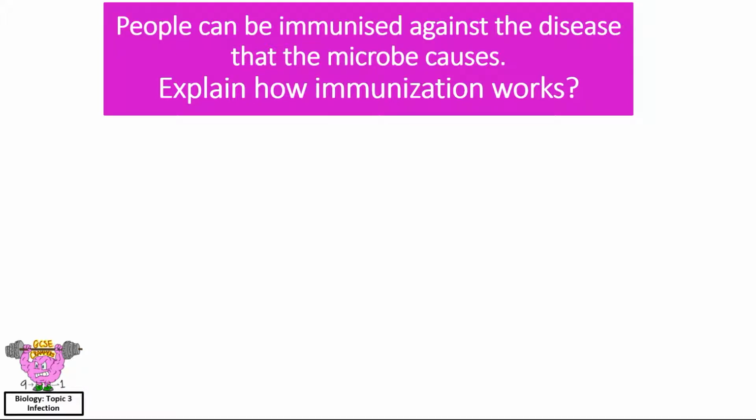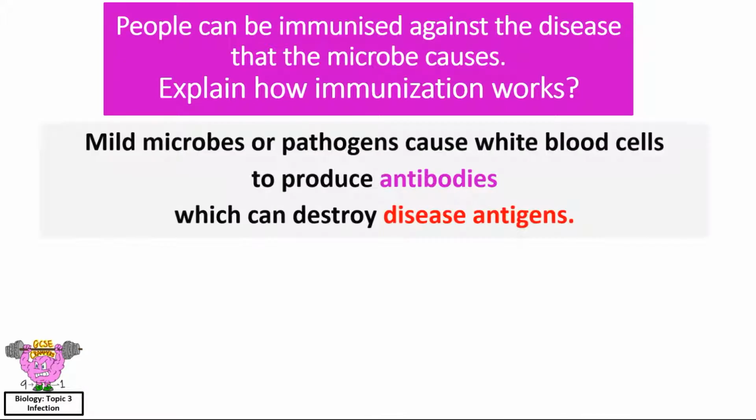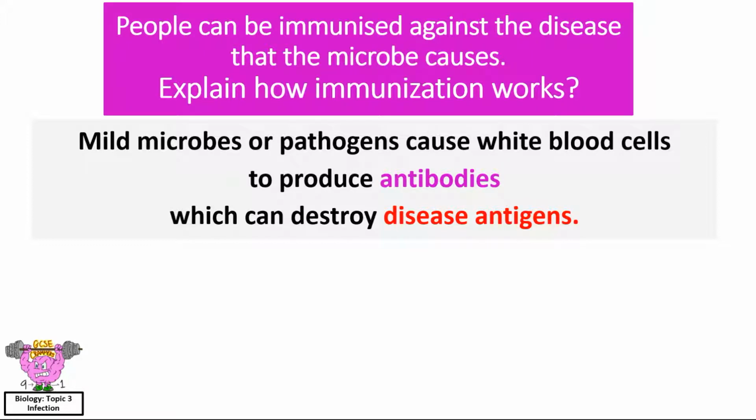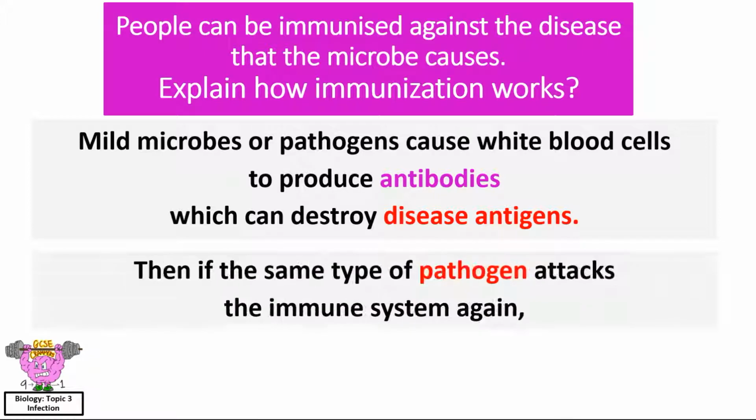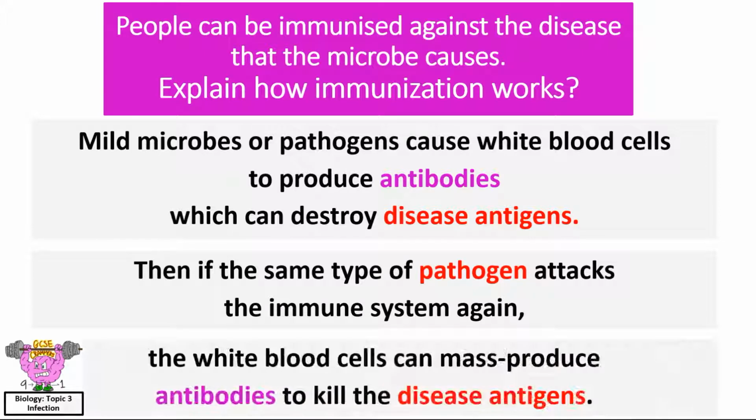People can be immunized against the disease that the microbe causes. Explain how immunization works. Mild microbes or pathogens cause white blood cells to produce antibodies, which can destroy disease antigens. Then, if the same type of pathogen attacks the immune system again, the white blood cells can mass produce antibodies to kill the disease antigens.